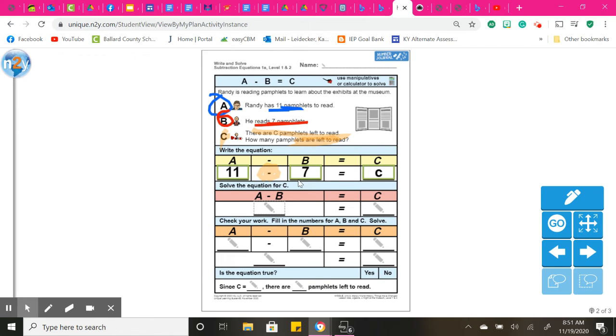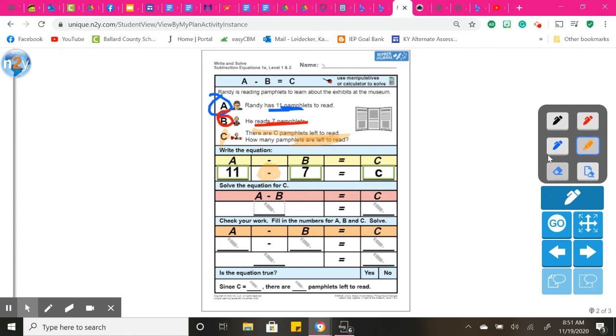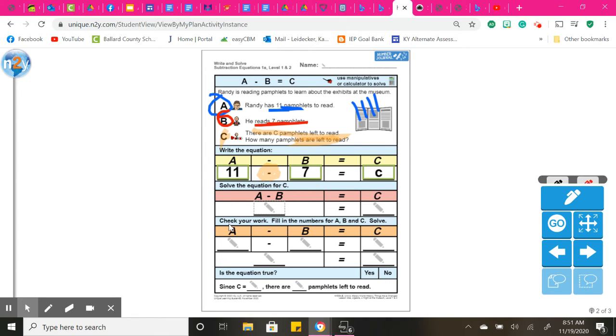And then we have to do 11 minus 7. I'm going to count up from 7 to 11 to find the difference between these numbers. So I'm going to count 7, 8, 9, 10, 11. So that would be 4. So 11 minus 7 is 4. C is still unknown.